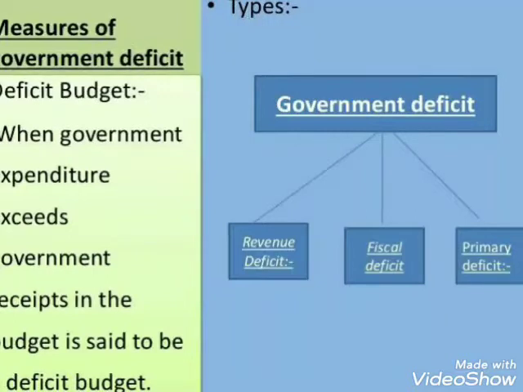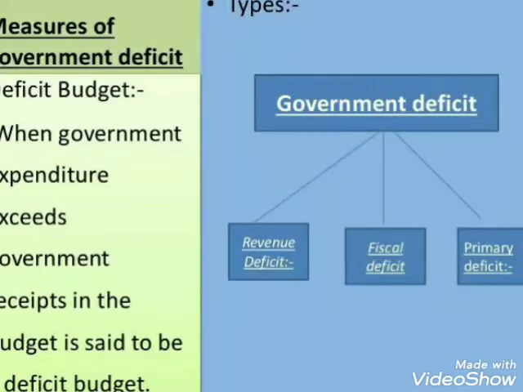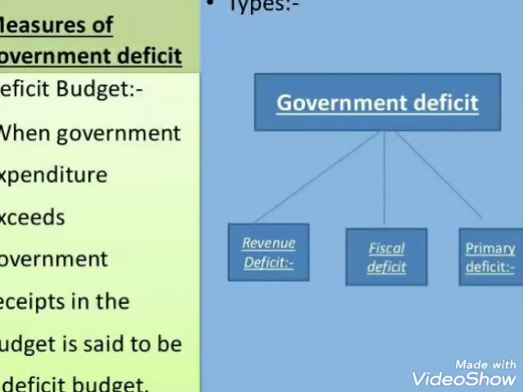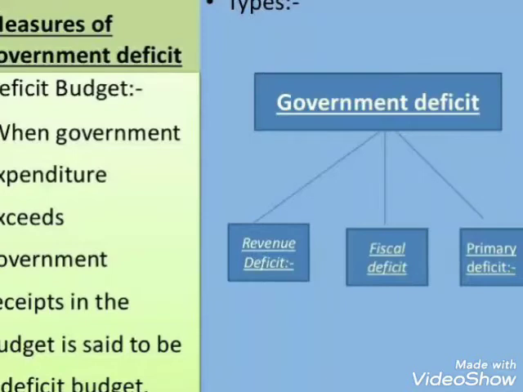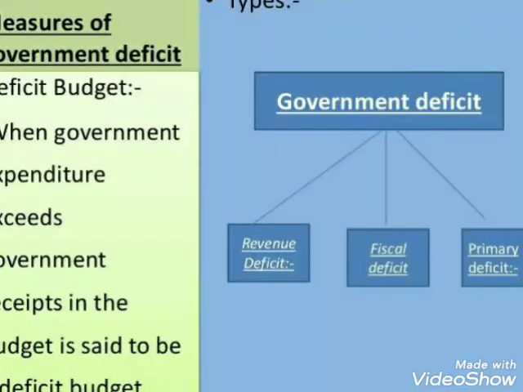Today I am going to do a very important topic of this chapter, that is budget deficit. So children, be very careful and listen very carefully so that you can understand what exactly the budget deficit means. When we talk about budget deficit, which is also called a government deficit, it refers to that situation when the budget expenditure of the government is greater than the budget receipts. That means government deficit or the budget deficit is that when the government expenditure is more than the government receipts.